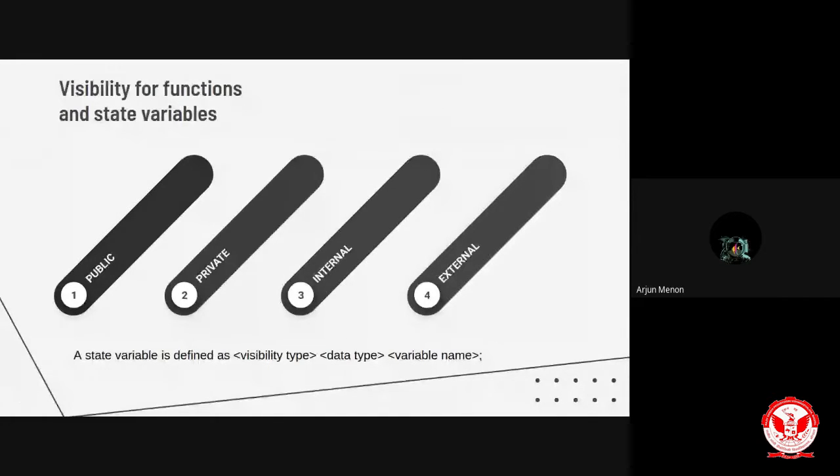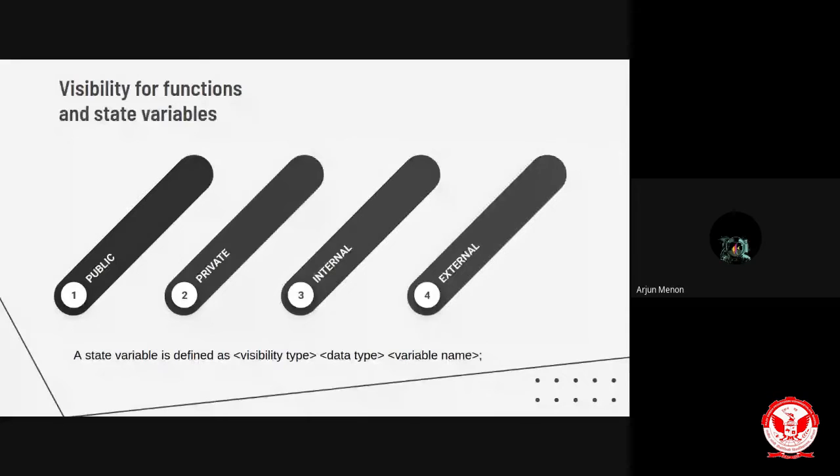The external visibility type can only be called from other contracts and via transactions. It also cannot be called internally. There is also a case where external data types are needed.